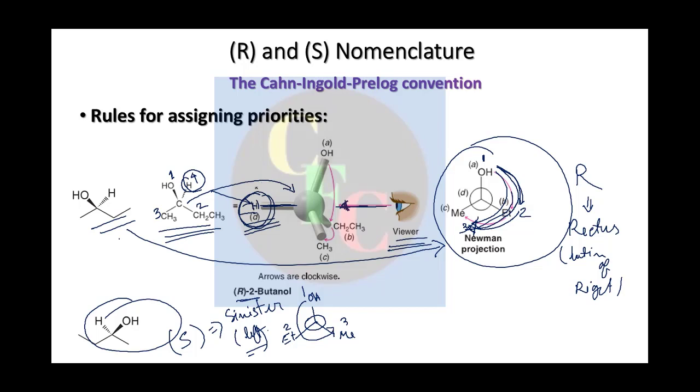When you do that, you can see a triangular view like in Newman projection. If going from the highest priority to the third priority, 1 2 3, you draw a line and it looks clockwise, then it is R, and if it is anti-clockwise, then it's S.